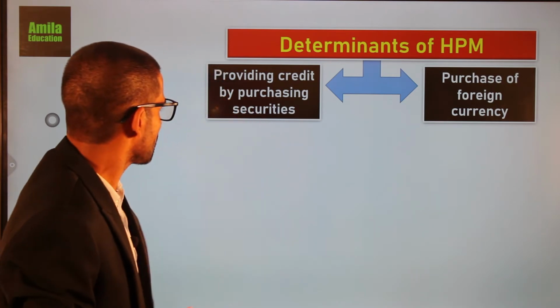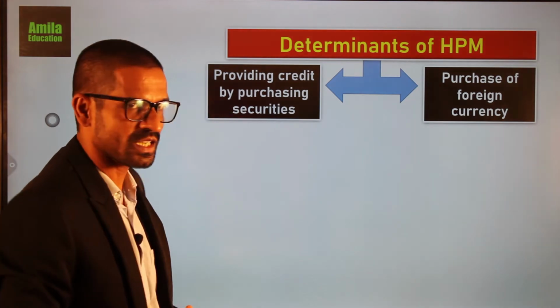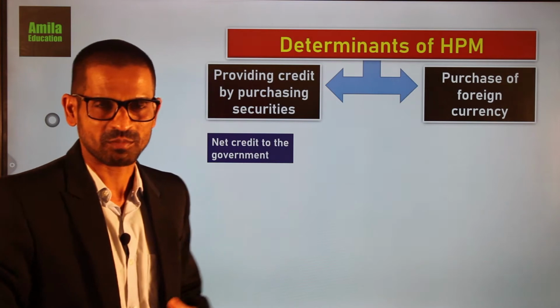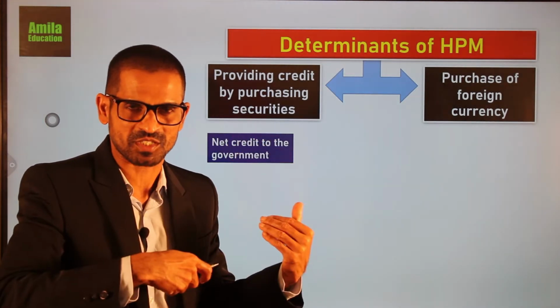In this case, when the central bank provides loans to the government, we call it net credit to the government. Net credit means credit granted minus repayments.